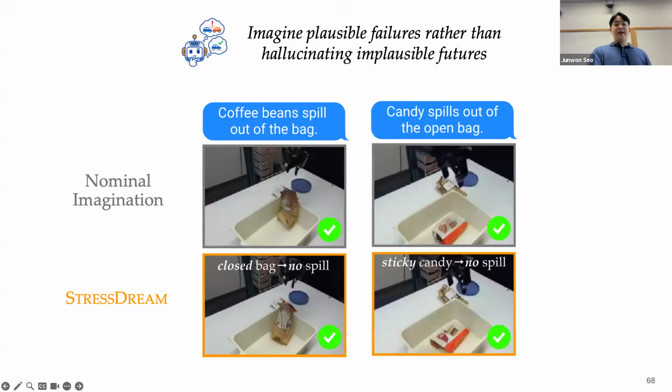And similarly, when the candy bag is simply dropped without being intentionally shaken as before, no spill is imagined because such an event is unlikely. This example qualitatively shows that StressDream steering remains grounded in plausible outcomes rather than just hallucinating an implausible outcome to trivially satisfy the semantic objective using VLMs.